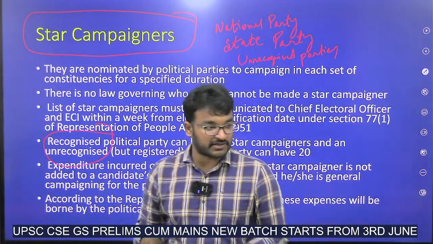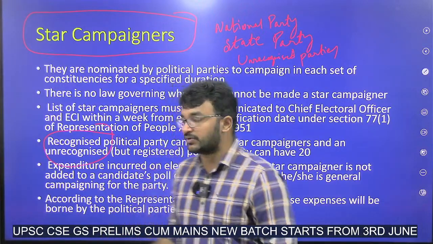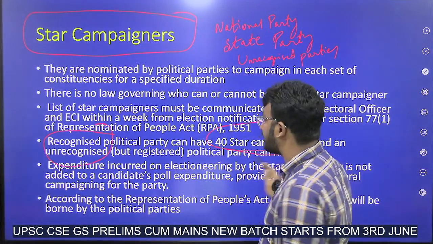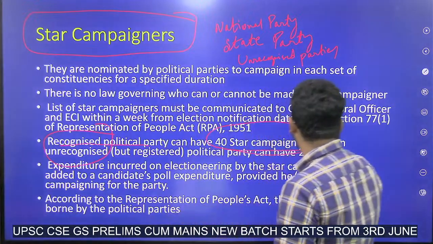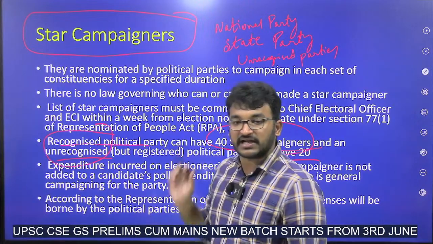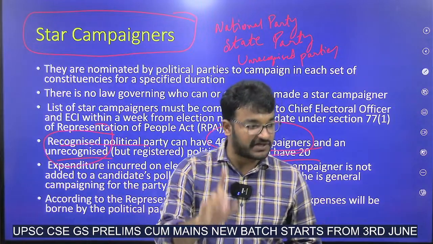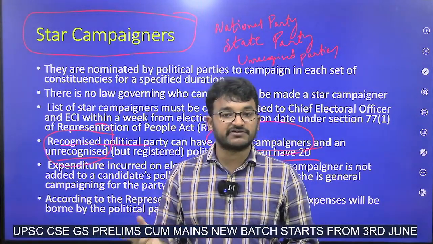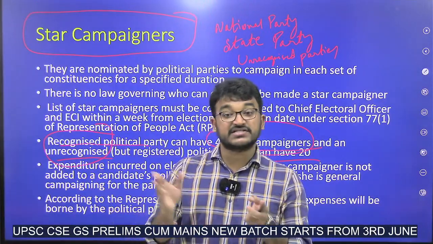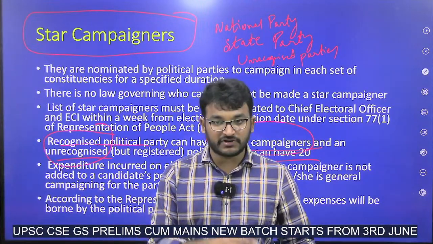Is Aam Aadmi Party a national party now? Yes. Recently it got recognized as national party. And as per this election laws, there are 40 star campaigners for recognized political parties and 20 star campaigners for unrecognized political parties. And for the star campaigners, their expenditure is not counted in the election expenditure of individual candidate. Their expenditure will be counted under expenditure of political party, because there is restriction of expenditure for an individual person. You know, right? Limits will be given by Election Commission of India.